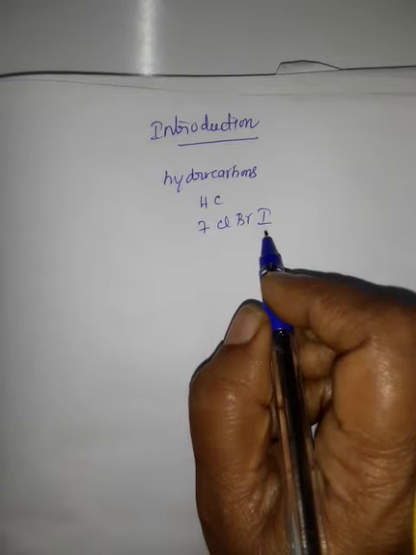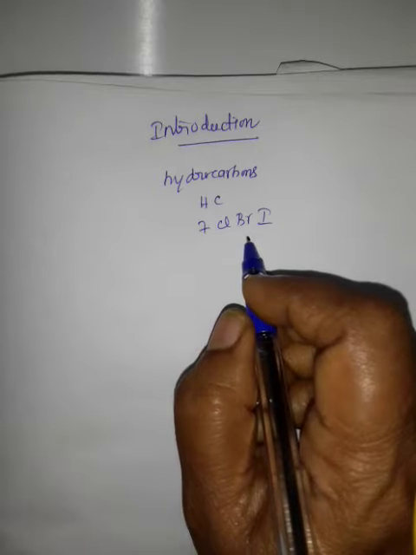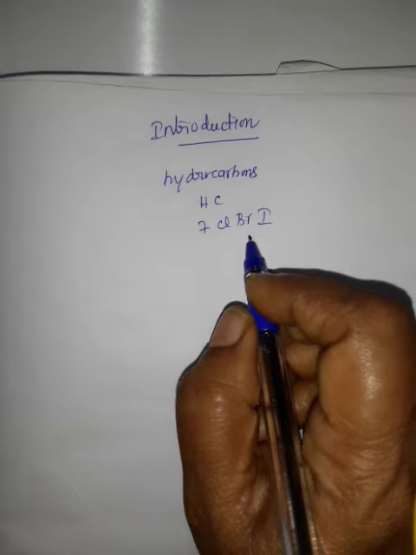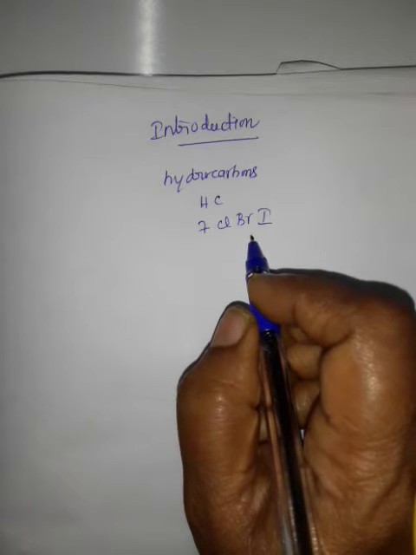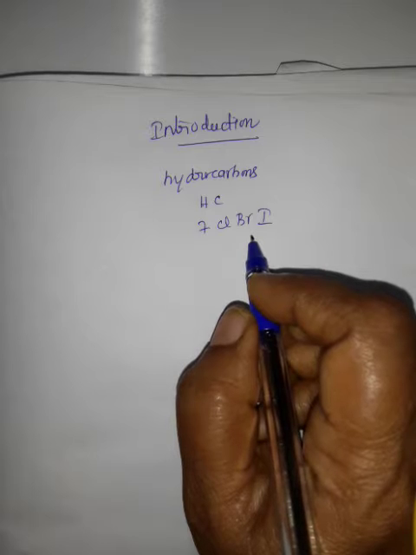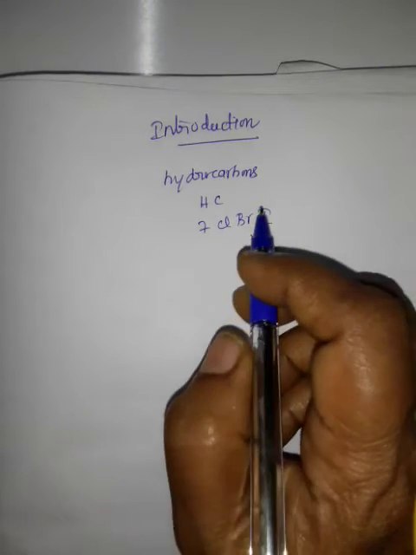Now, these halogen substituted organic compounds find application in our day to day life. That is, certain compounds like chloramphenicol, produced by soil microbes, used in the treatment of typhoid. Chloroquine is used in the treatment of malaria. Halothane, used as an anesthetic, and halogenated solvents like trichloroethylene used for cleaning electronic equipments. These are all the introduction part.